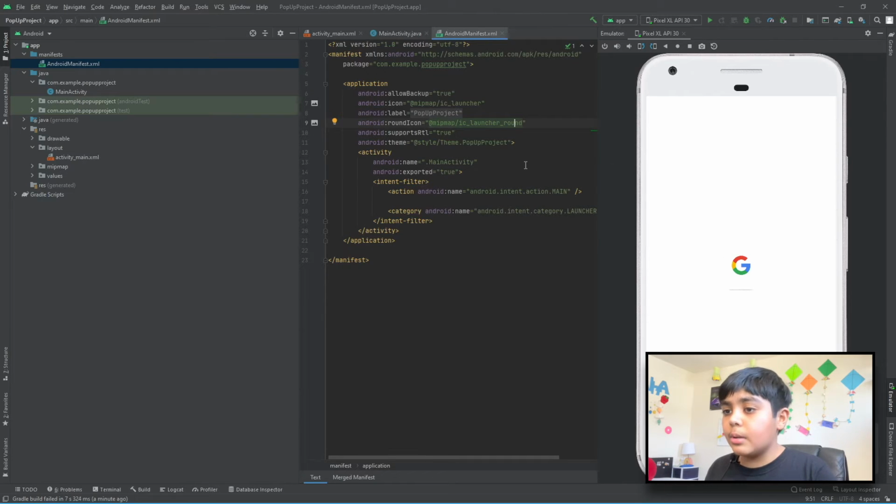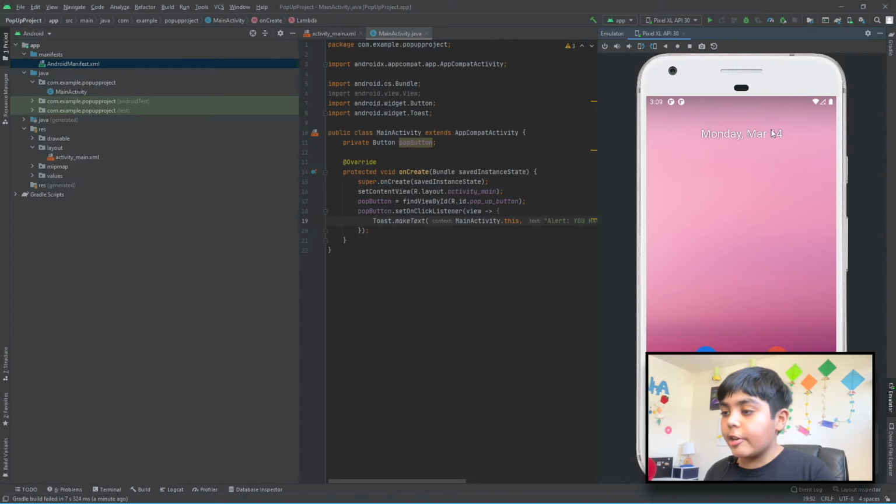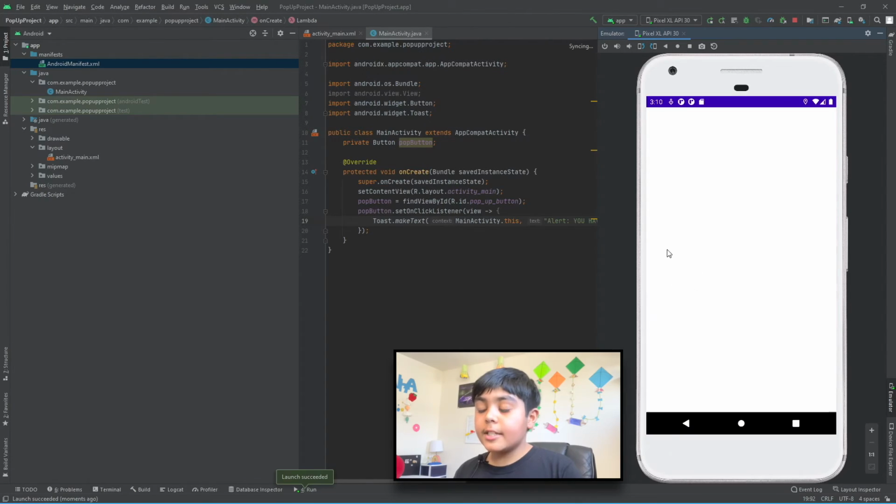So I'm just going to wait for the emulator to load, and then I'll rerun it. So guys, now my emulator has loaded. I'm just going to click the run button. As you guys can see down here, I don't know if you can see this, it says Gradle build running. So now let's just wait for this to run, and I'll be right back. So guys, now it has loaded, our activity has run.